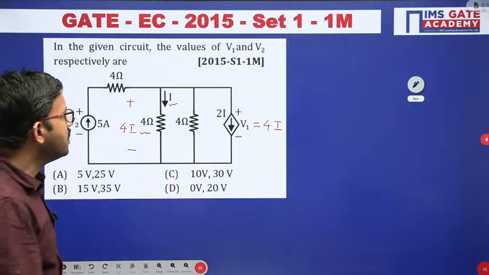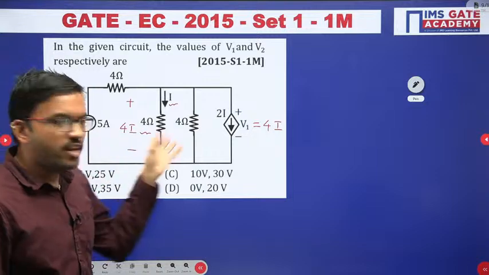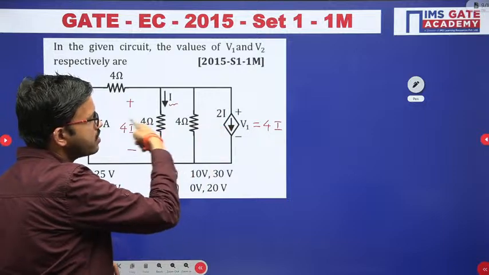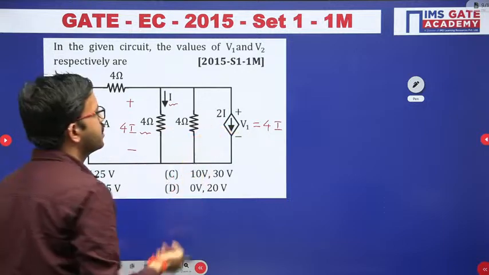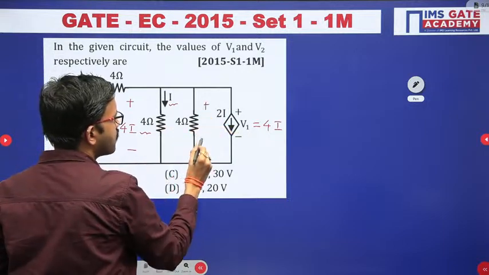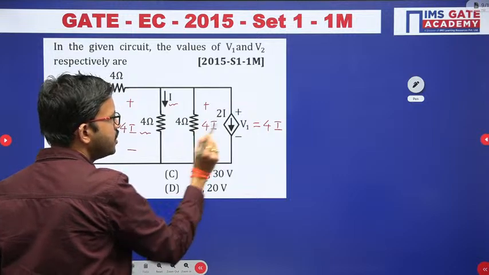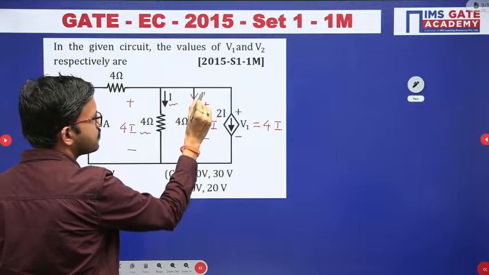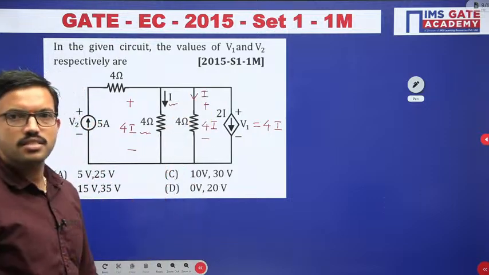See, it is very simple. In one way, as I mentioned, all these 3 elements are connected in parallel, right? In parallel, voltage will be the same. So the same voltage you can consider, 4I. Now by using Ohm's law, 4I divided by 4, that means I. You can represent it like this, one way.